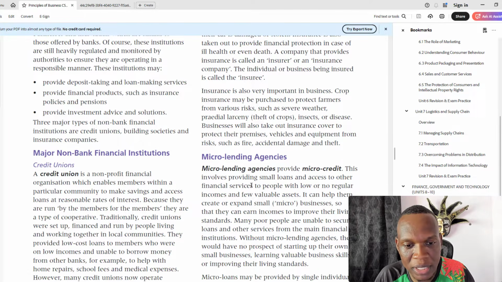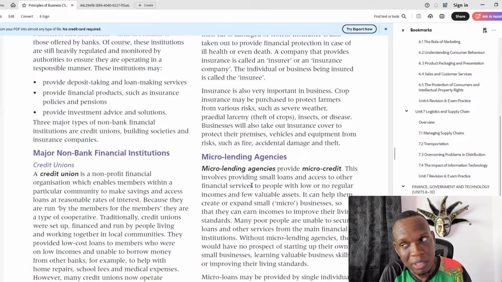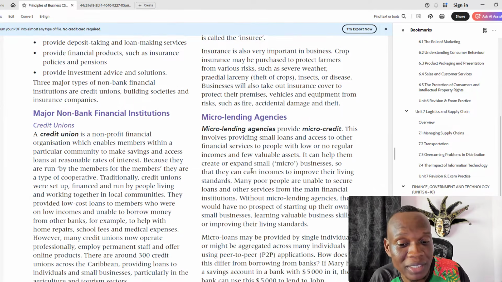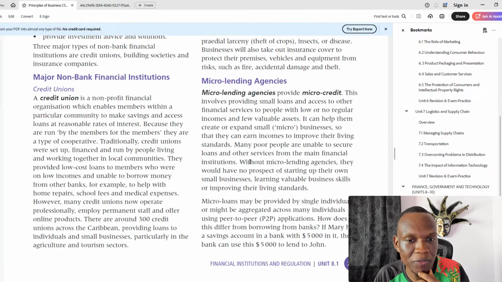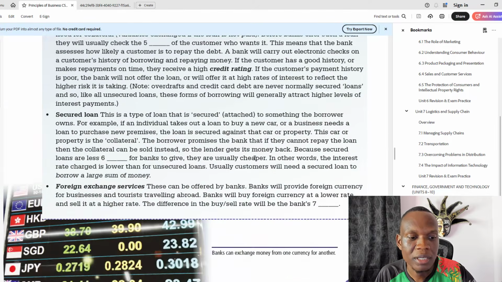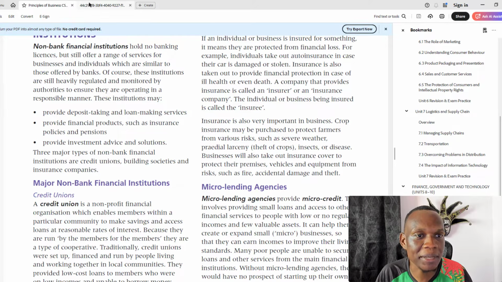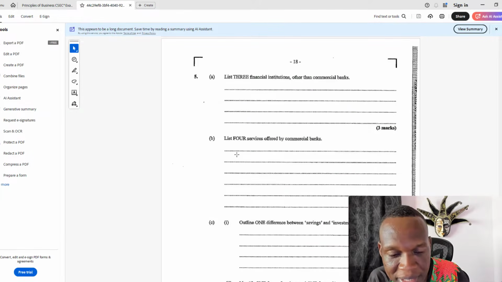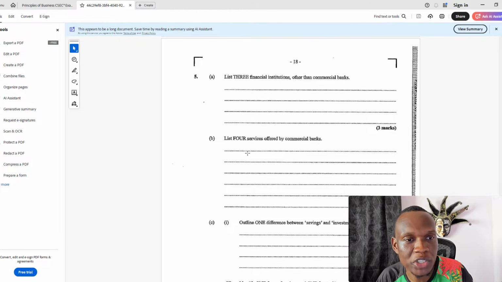And we have those little micro lending agencies, those little petty loan kind of thing, those kind of loan sharks. Yeah, we got them too. So those are some of the financial institutions other than the commercial bank. Pretty straightforward. Got them, how much is that? 3 marks right there.